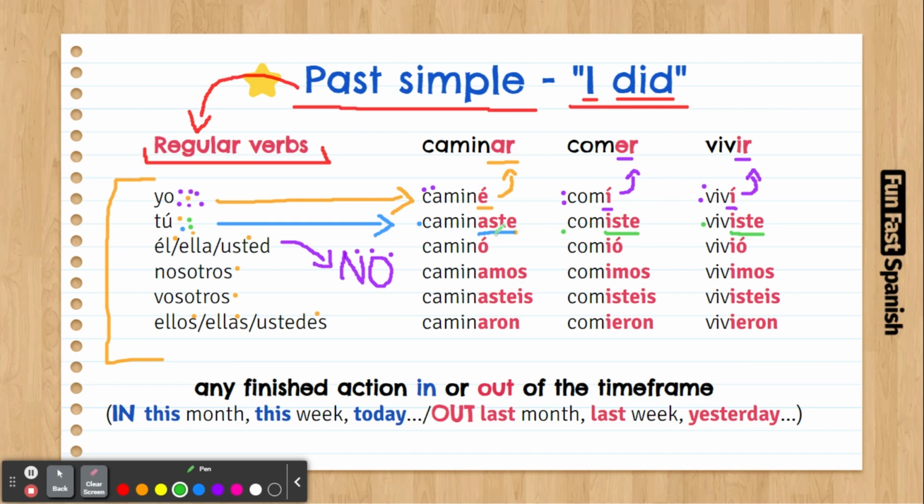So, as you can see, aste, AR verb, is very intuitive because caminar, caminaste. So you carry on with the A and you put aste, right? Same for comer and vivir. For ER and IR verbs, we're going to use iste. Comiste, viviste. So, how would you say, did you live in Colombia? I'm going to give you 10 seconds for that one. Did you live in Colombia? 10 seconds starting from now.